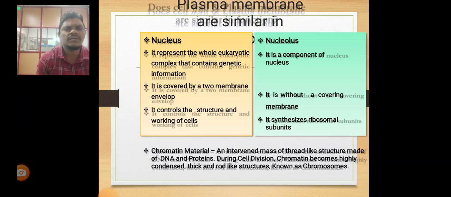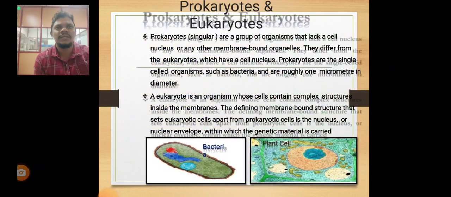Next, the nucleus and nucleolus. The nucleus is a complex of eukaryotic cells that contains genetic information. It is covered by a two-membrane envelope and controls the structure and working of the cell. The nucleolus is a component of the nucleus without a covering membrane, and it is the size of a ribosomal subunit.